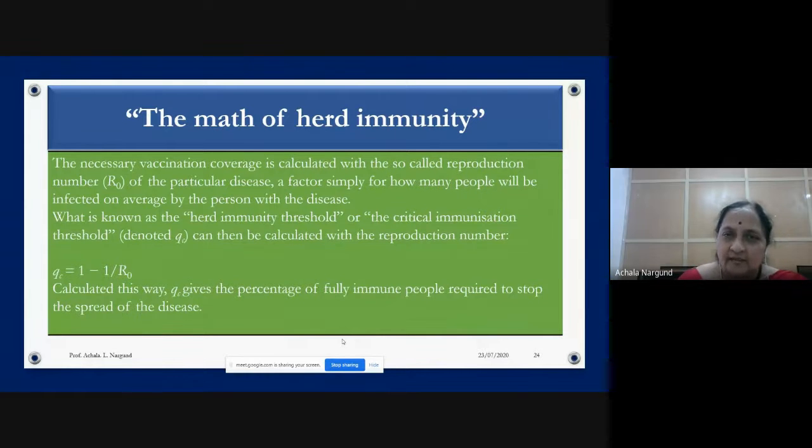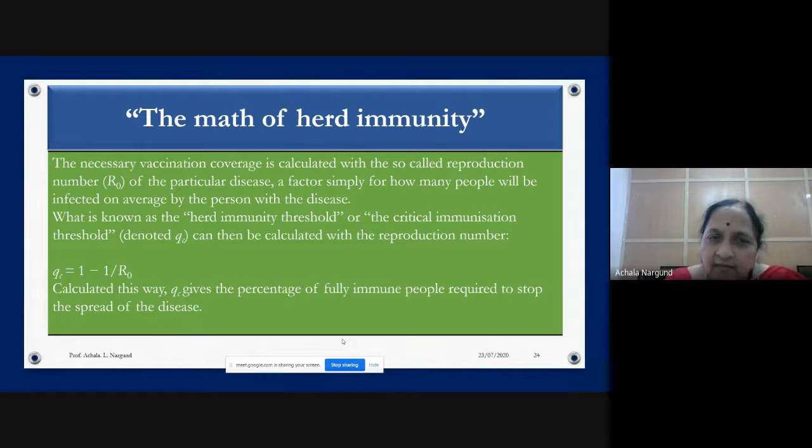Now the maths of herd immunity. The necessary vaccination coverage is calculated with the so-called R naught of the particular disease, a factor that implies how many people will be infected on average by a person with the disease.